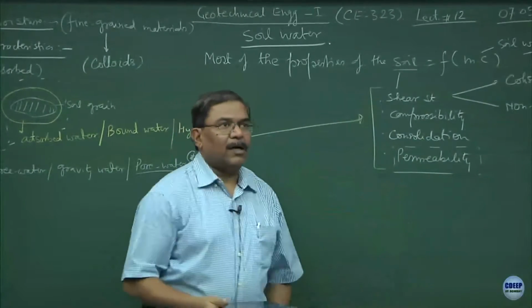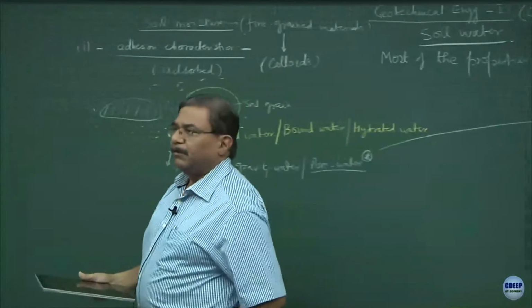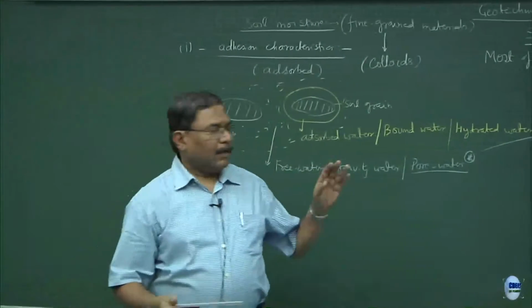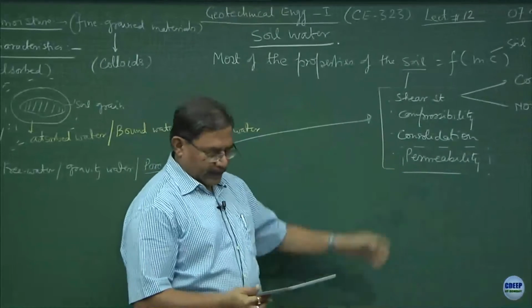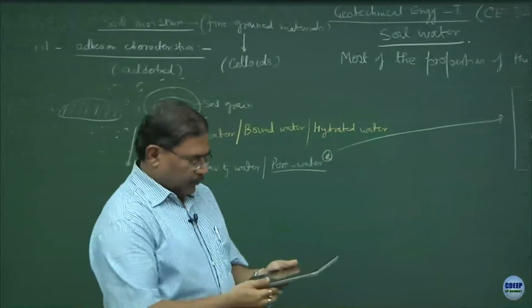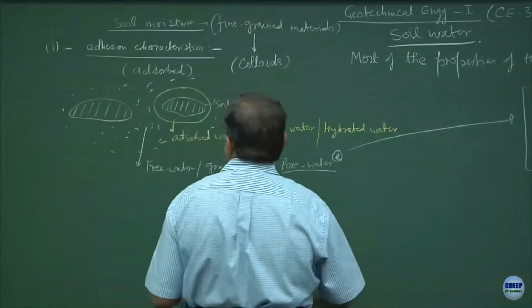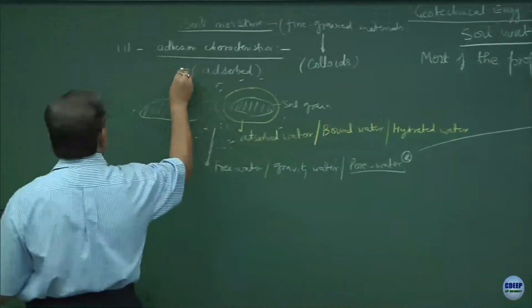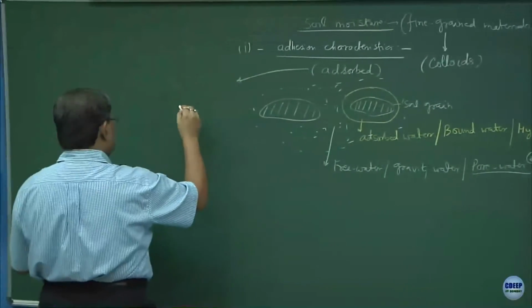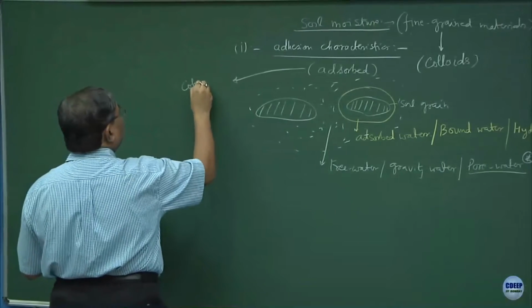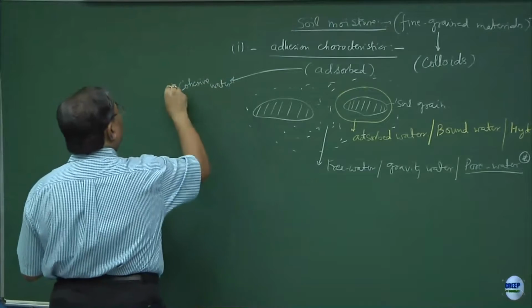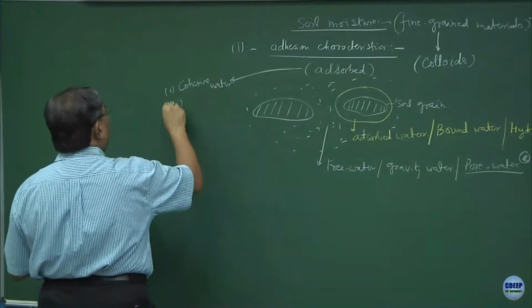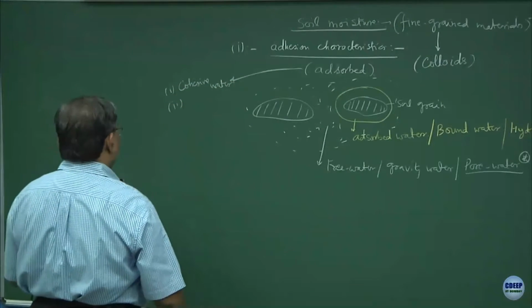And henceforth, our focus would be to understand how the pore pressure characteristics control all the fundamental properties of the soils. Adsorbed water also contains sometimes the cohesive water and solidified water.